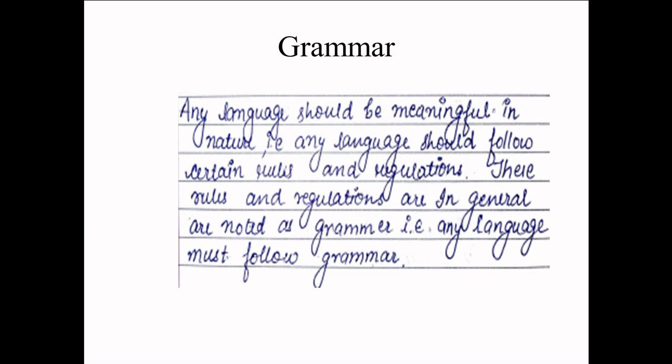Grammar. Any language should be meaningful in nature, and this is a really important concept. We must understand that whatever communication we make with each other is based on some rules and regulations, and these rules and regulations are termed grammar. By following the rules of grammar only, we are able to make meaningful sentences or meaningful languages. In the same way, any machine, any kind of universal machine, follows a set of rules and regulations known as grammar. Based on grammar, the language we want to generate is generated in a meaningful sense.